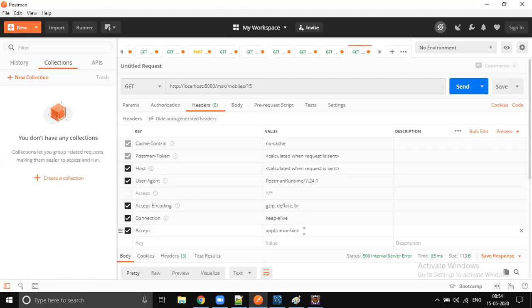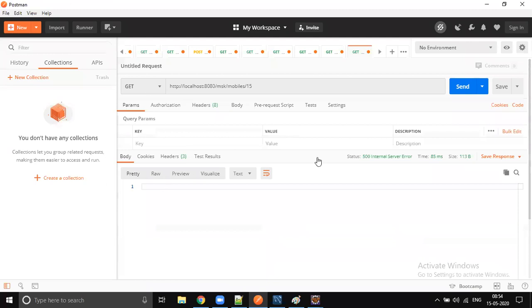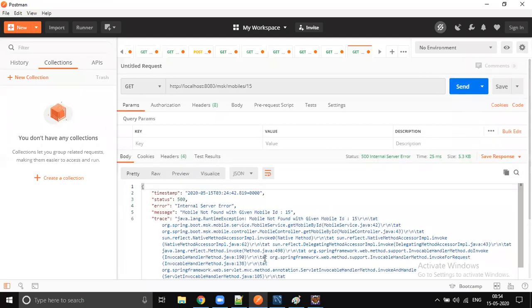But if you expect the data in JSON format, then our default exception handler will convert the exception into JSON format, right? So this is the Spring Boot default support for JSON. No default support for XML. So if you are expecting the data in XML format, then you have to implement an exception handling mechanism. Anyway, we have to implement an exception handling mechanism, and there are many ways we can do it. Once we jump into that, you can try the same request and get the error data in XML format also, but default XML won't be supported.